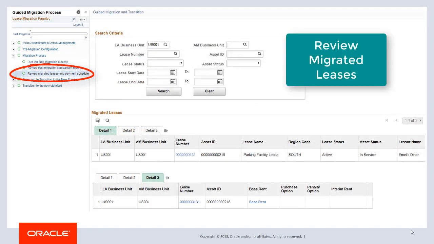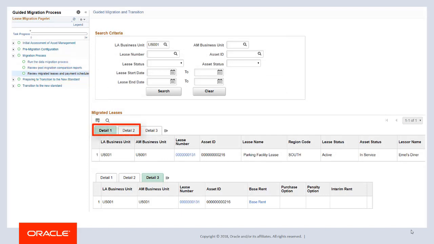Use this page to perform an asset-level online review of your leases migrated into LA. Use the Detail 1 and Detail 2 tabs to review lease-level attributes. You can select the lease number link to open the lease in Lease Administration. Use the Detail 3 tab to review the payment types created for the lease. Select the Base Rent link to review the payment schedule for the lease.